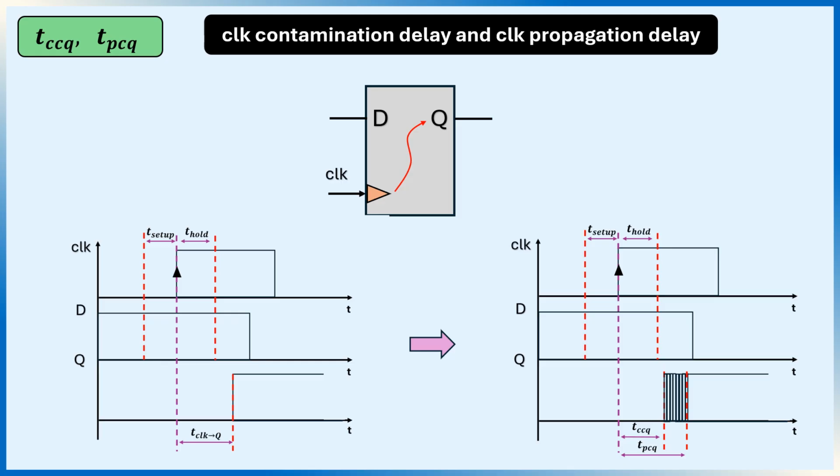In this video, we assume clock to queue is a single delay. In reality, it actually has two different values: clock to queue contamination delay and clock to queue propagation delay. In the next video, we will learn why they exist and why one is used for hold analysis while the other is used for setup analysis.